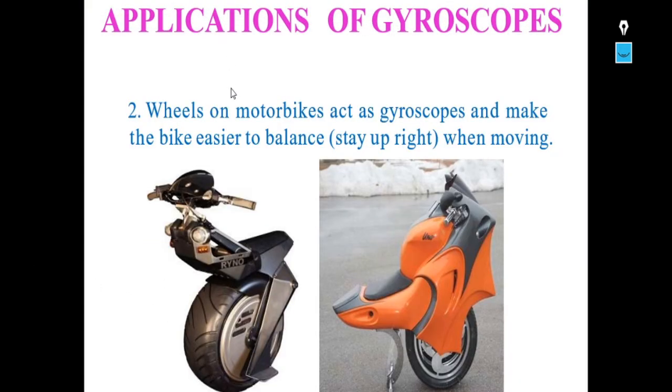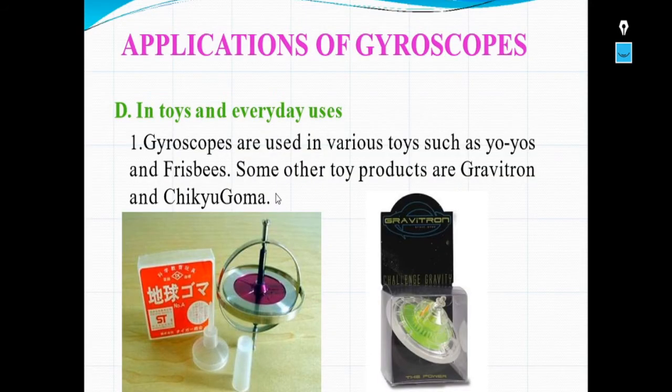So wheels on motorbikes act as gyroscopes and make the bike easier to balance. That means it stays upright when moving. So even wheels on motorbikes are also acting as gyroscopes to make the bike easier to balance while moving.